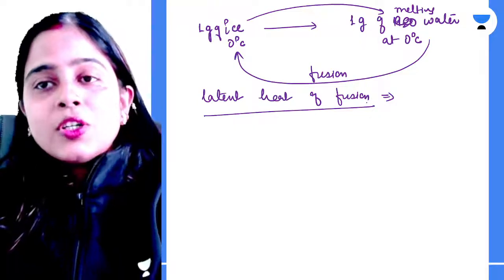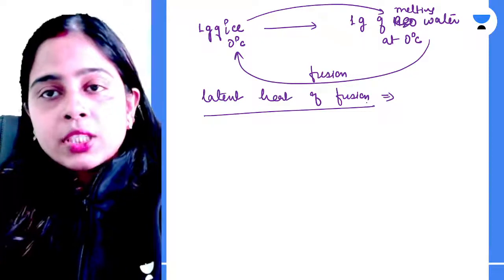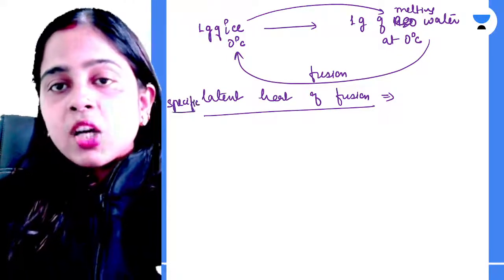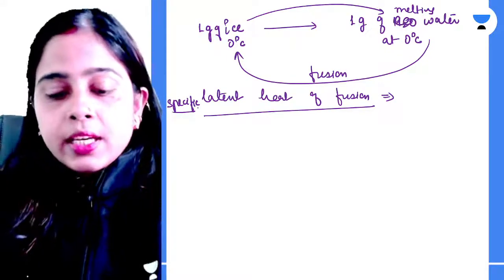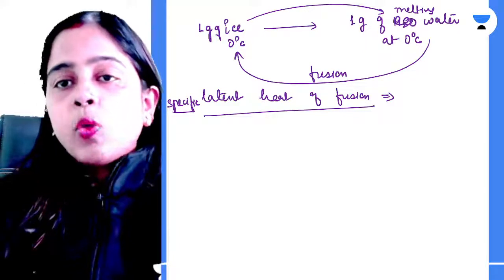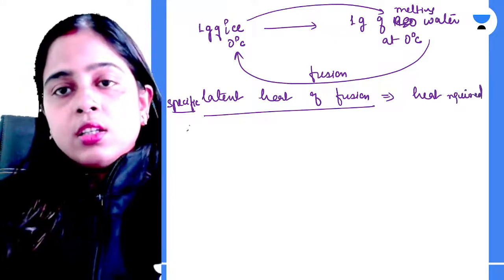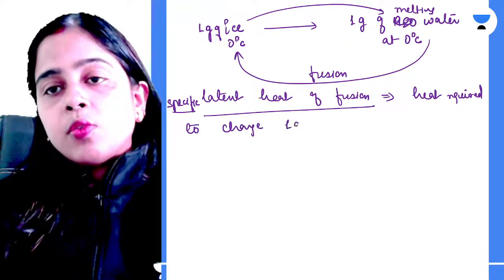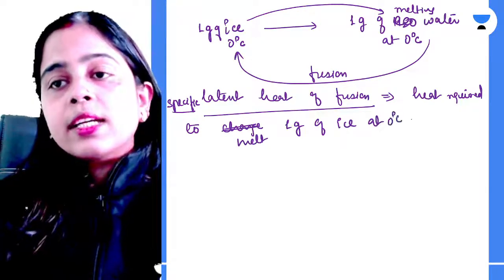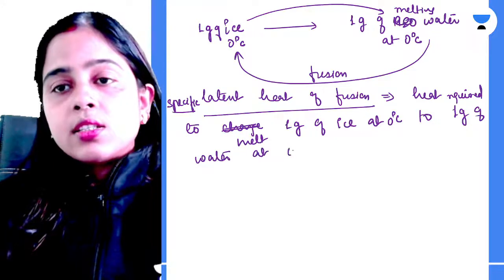Okay. So, yes, everyone, please let me know. Is the latent heat of fusion clear to everyone? So, what is this latent heat of fusion? You should use specific whenever you are dealing with unit mass. So, if I talk about 1 gram of ice, that will be your specific latent heat of fusion. This is the heat required to melt 1 gram of ice at 0 degrees Celsius to 1 gram of water at 0 degrees Celsius.